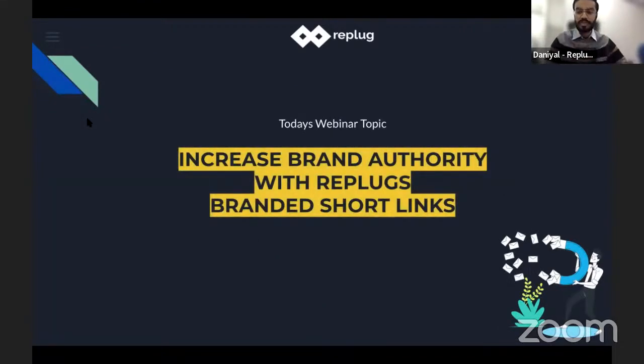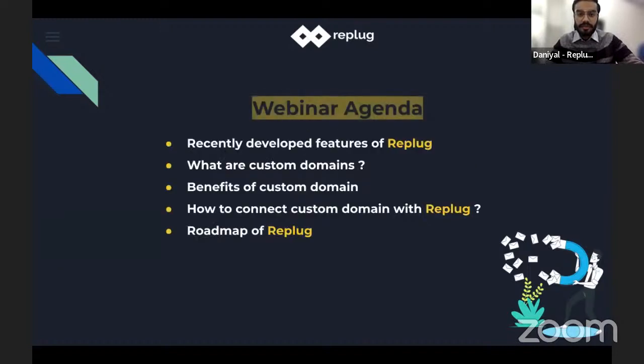Today's webinar topic is how you can increase brand authority with Replug branded short links. Let me give you an overview of what we will be covering in this webinar. First of all, recently developed features of Replug that we have released in the past few months, and what are custom domains. What are the benefits of custom domains, and we will get a detailed demonstration of how we can connect a custom domain with Replug from Zaryab. And lastly, we will look at the roadmap of Replug.